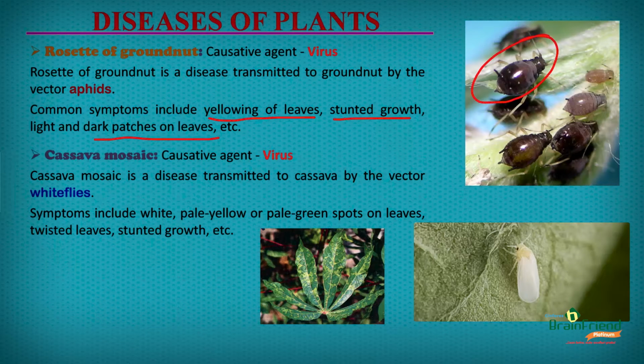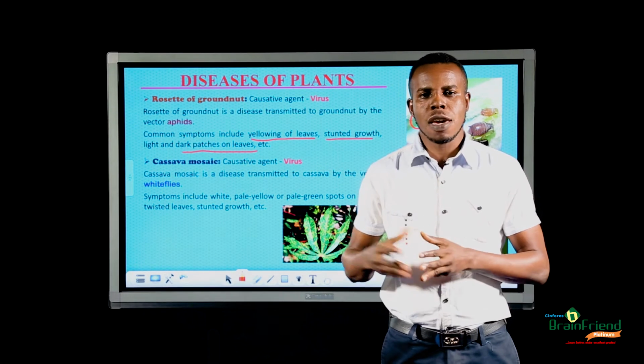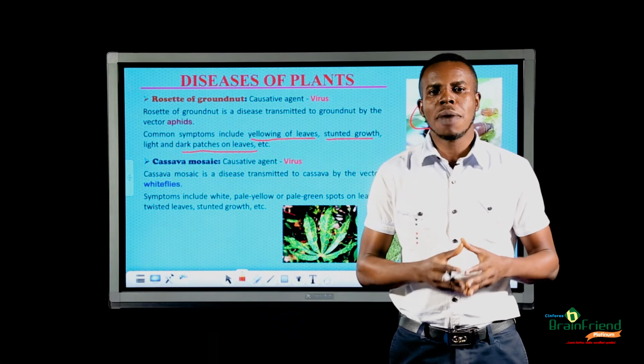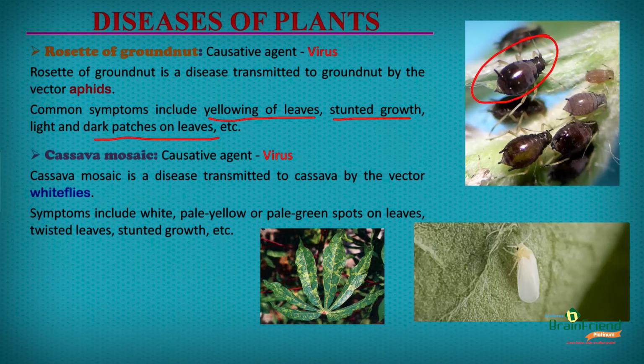Now, let us move on as we look at the second disease of plant, which is known as the cassava mosaic disease. The cassava mosaic disease is caused by a virus. The virus is transmitted by a vector to cassava plant, and the name of that vector is known as the whitefly. This is a typical image of a whitefly. Some common symptoms of cassava mosaic disease include white, pale yellow, or pale green spots on leaves. As we can see from this image, a pale yellow cassava mosaic symptom on the leaf of a cassava plant, twisted leaves, stunted growth, etc.